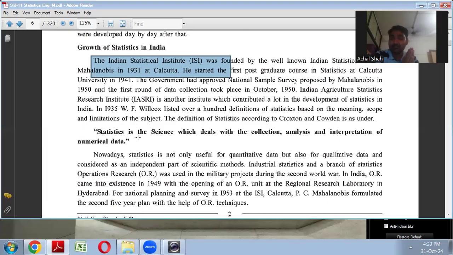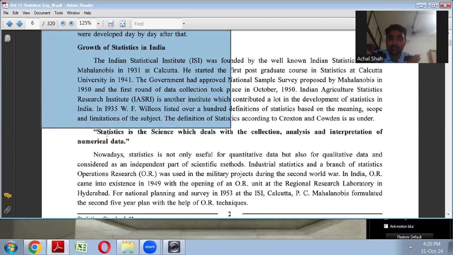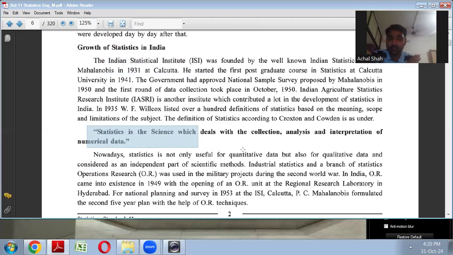So basically, when you collect the data, analyze it, and interpret something out of it, that is statistics. So here is the definition of statistics. Three things you have to remember. I'll just read the definition: Statistics is the science which deals with collection, analysis, and interpretation of numerical data.